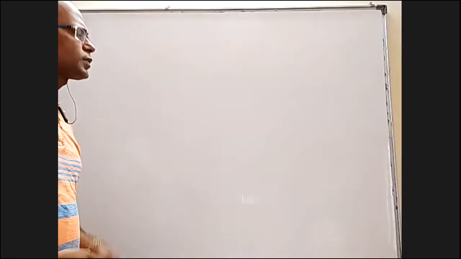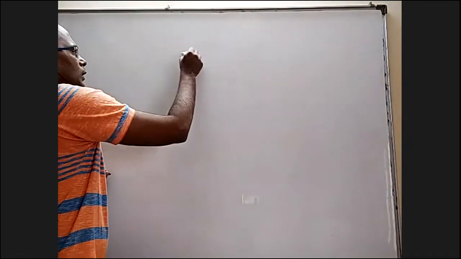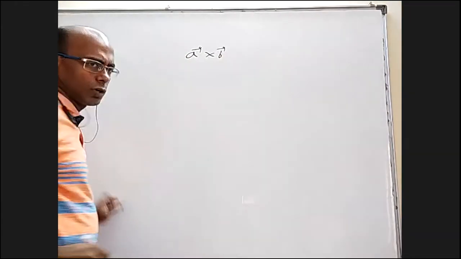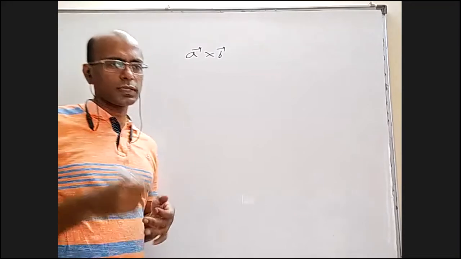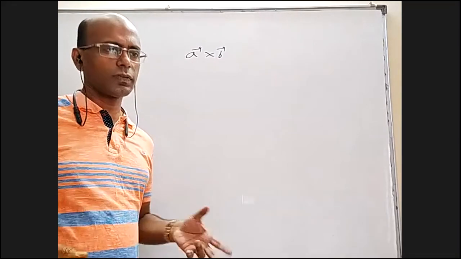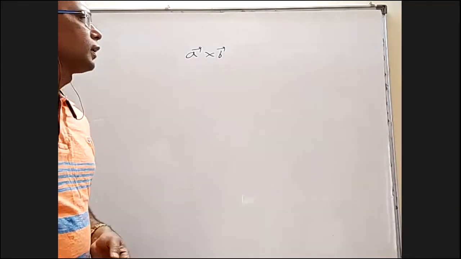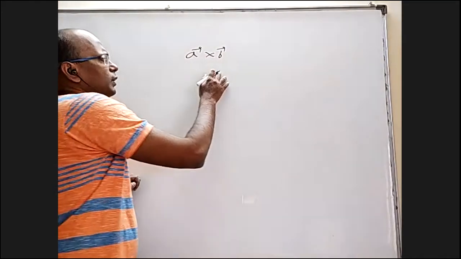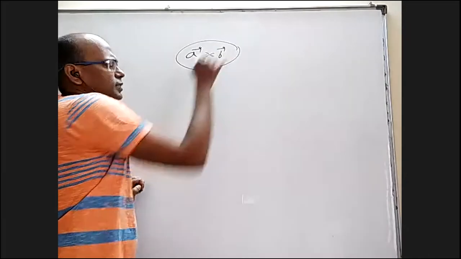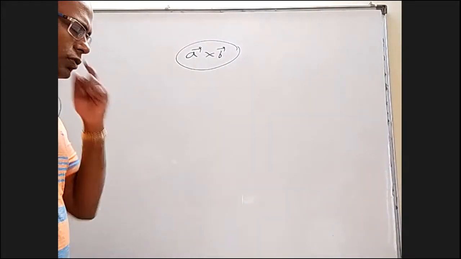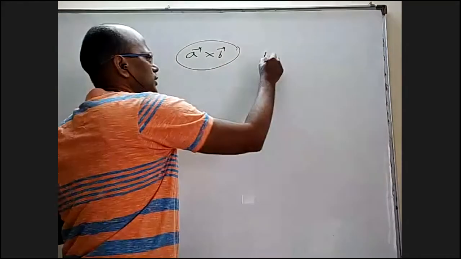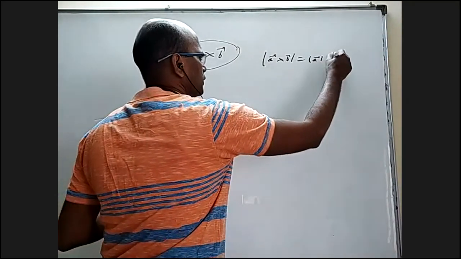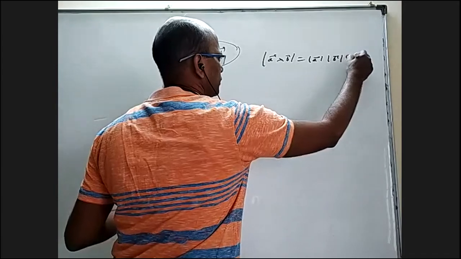Okay, cross product. A bar cross B bar. In the beginning, we talked about when you can multiply two vectors, such that the final product can be a scalar or a vector. If the final product is a vector, then we call it cross product. We write it as A bar cross B bar, and it is a vector. It will have two things. I should tell its magnitude also, direction also. Its magnitude, that is mod A cross B, is mod A bar into mod B bar into sine theta.